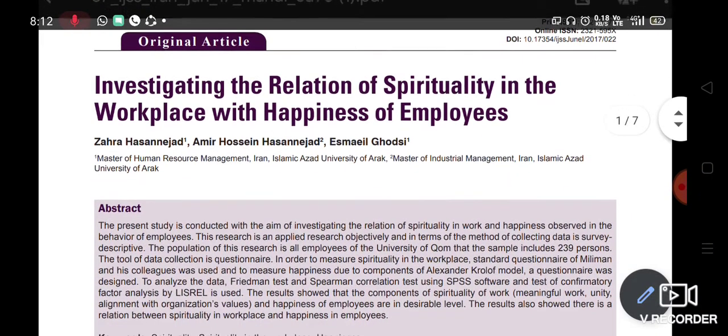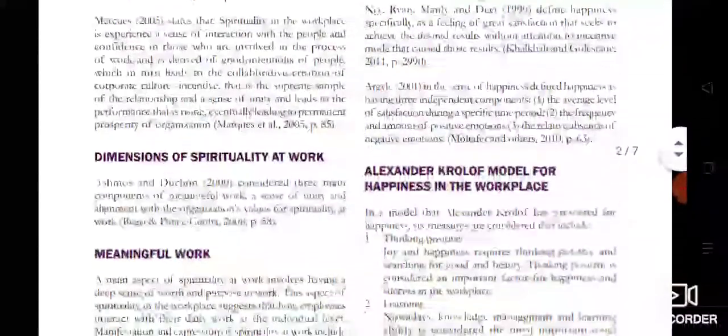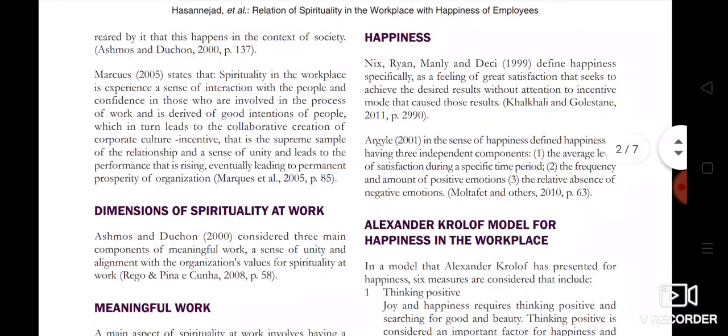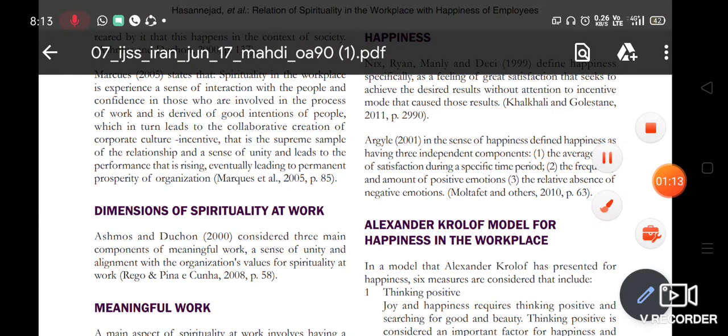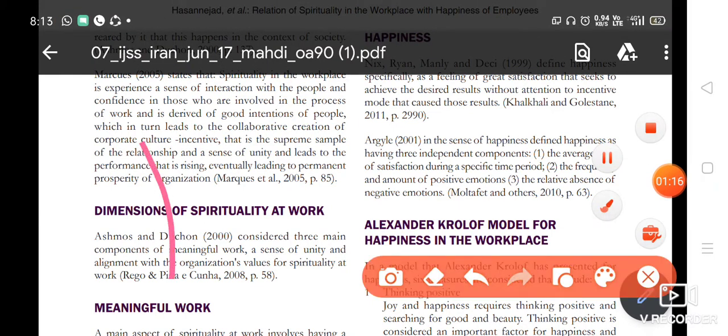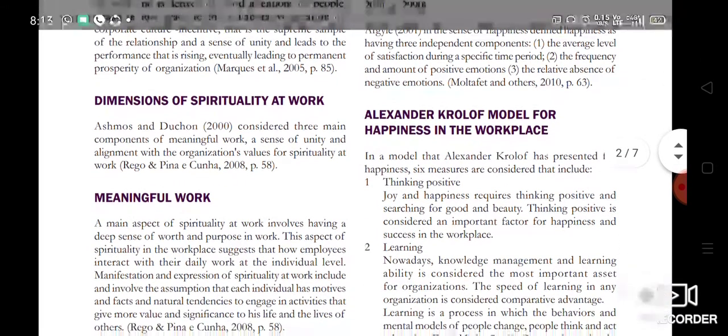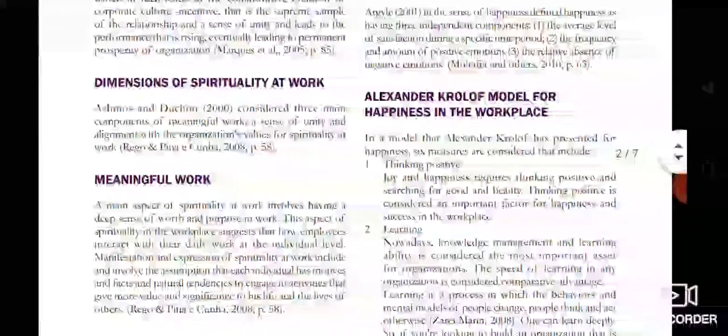Other than that also, if I look into the length of the paper and the depth of the paper, see, happiness, which is one of the variables in this paper, hasn't been described much. It's just two paragraphs which describe the variable out here. If you check this part of it, it just describes happiness. The spirituality is also not described in detail. So I would like to get into better depth if I want to understand what to take away from this paper.